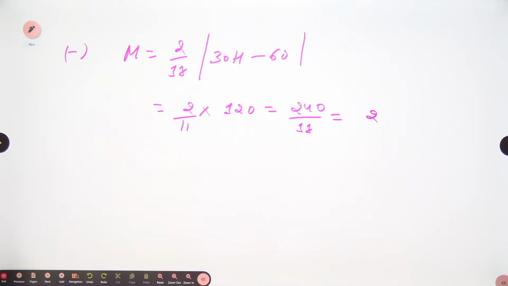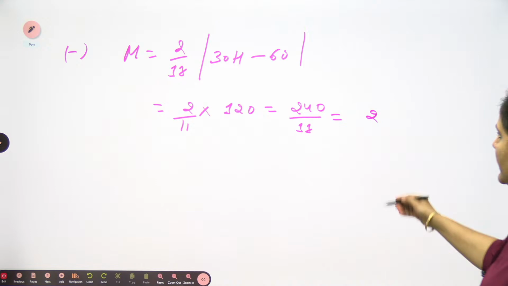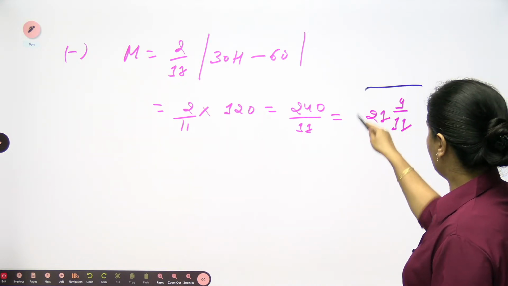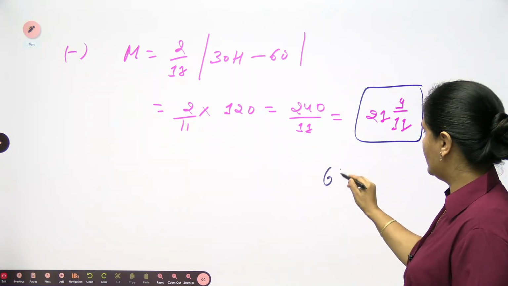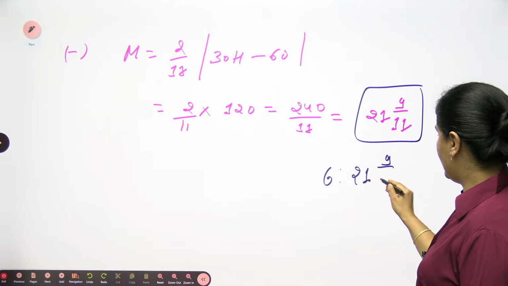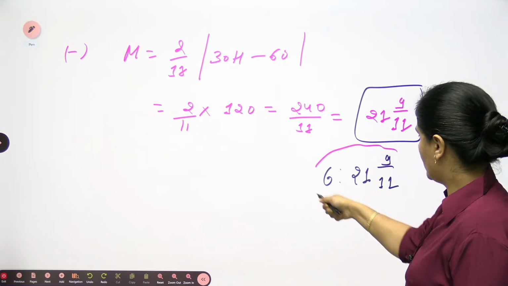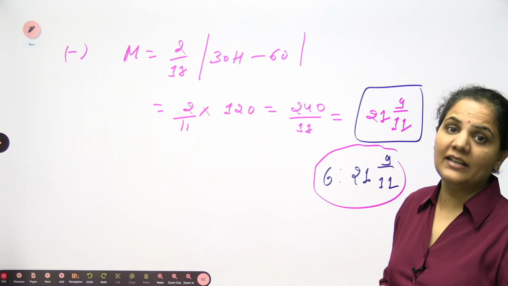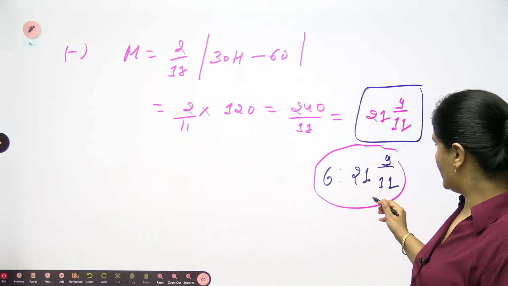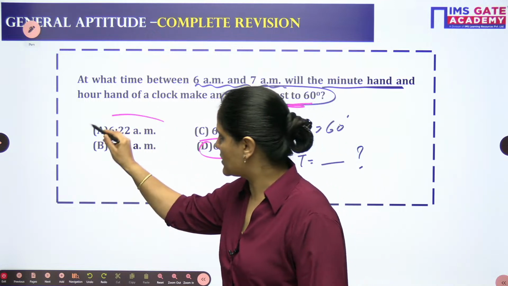When you solve it further, you should have 21 9/11. So if I write down the time, it should be 6 o'clock 21 minutes and 9/11 seconds. Let's see what option we have here. If I go for the closest in this case, the closest will be 622.